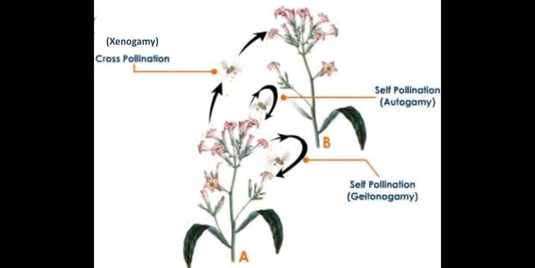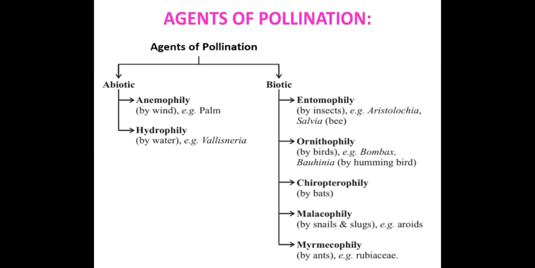Pollination is when the flower of one plant is pollinated with that of the flower of another plant with the help of a pollinating agent. Now next is, what are the agents of pollination? Generally, the agents of pollination have been divided into two parts, that is abiotic and biotic. Abiotic means non-living agents, biotic means living agents.